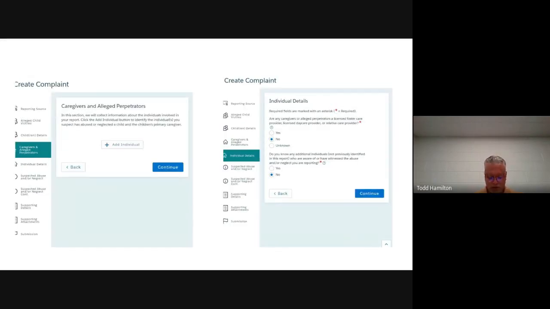Once you've continued, now we're looking at caregivers and allegations. You're going to select Add Individual and add all the information that you can. This Add Individual button is to identify the individual that you suspect as abused or neglected. That's the child's name, that's the information, and then you will have individual details here also.